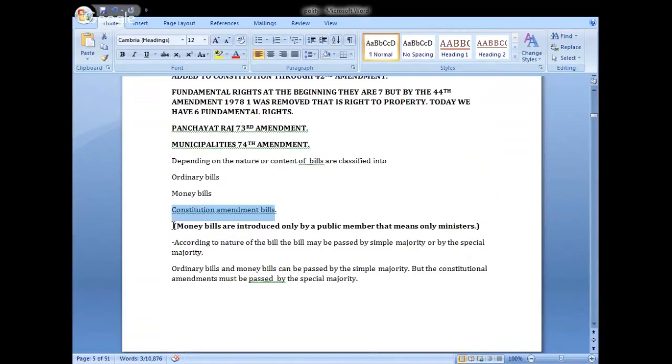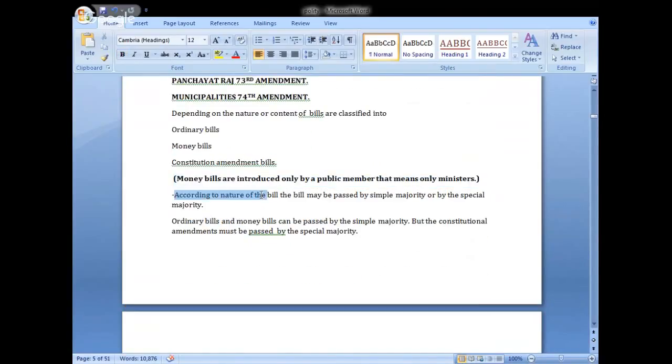And here's an important point: money bills are introduced only by a public member. That means only ministers, like the budget. According to the nature of the bill, it may be passed by simple majority or by special majority. What is simple majority? What is special majority? We will learn after some time.